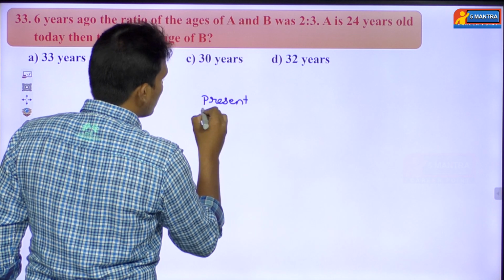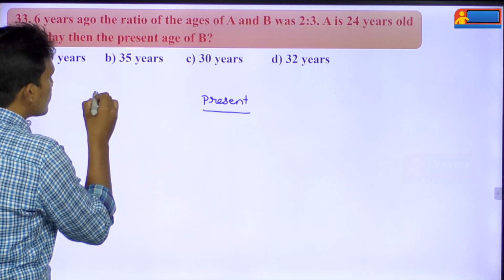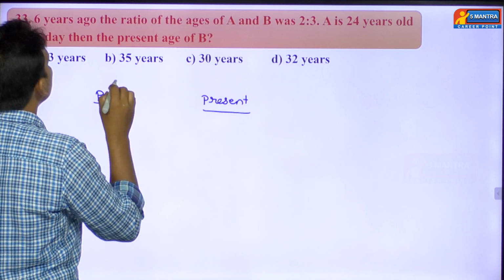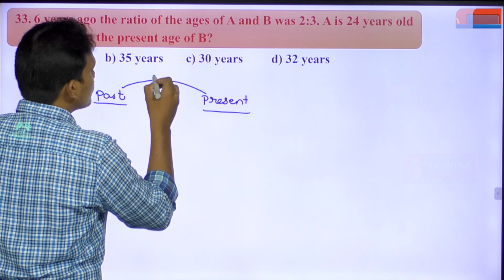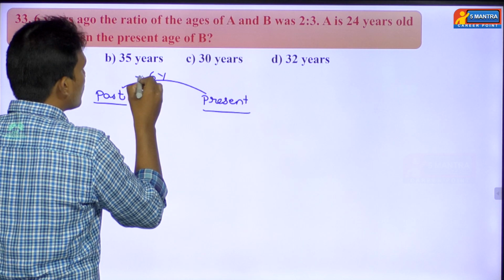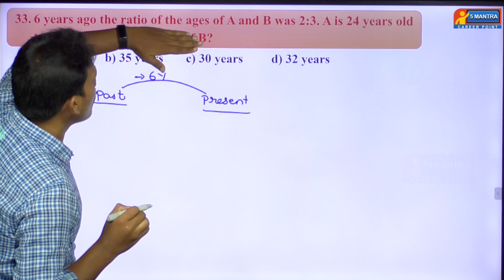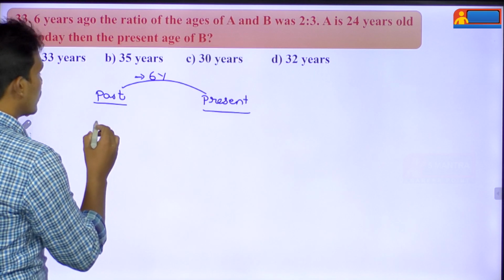Present will be there, but he's talking about a past. He's talking about a past, and how many years back is he asking? He's talking about 6 years back. Okay. You see here, 6 years back, the ratio of the ages of A and B is 2:3, right?